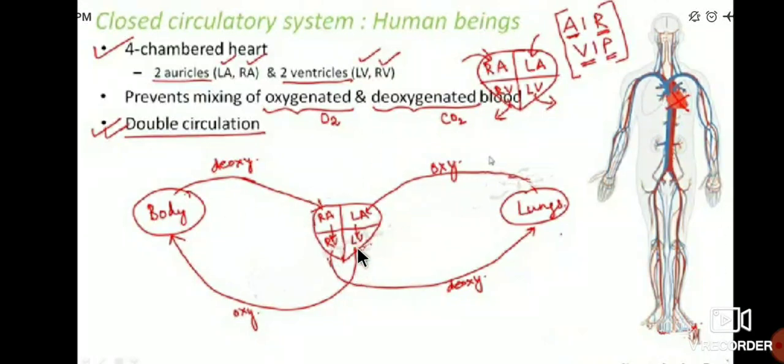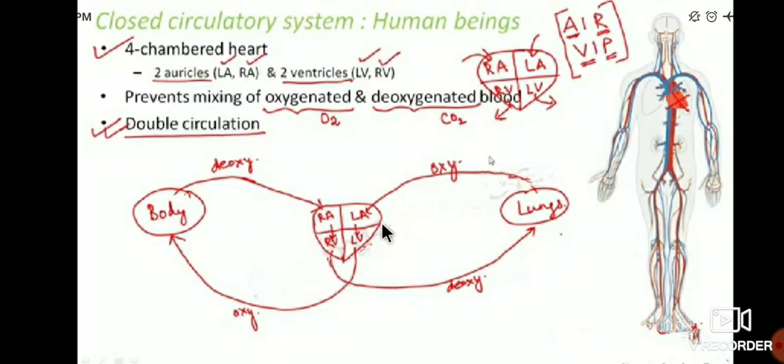These 4 chambers are separated by a thin wall because it avoids the mixing of oxygenated and deoxygenated blood. Why thin walls? If oxygenated and deoxygenated blood mixed, you wouldn't get oxygenated blood throughout your body.